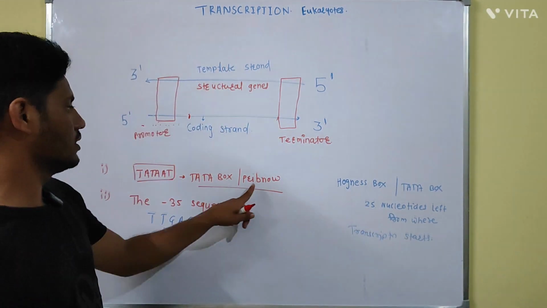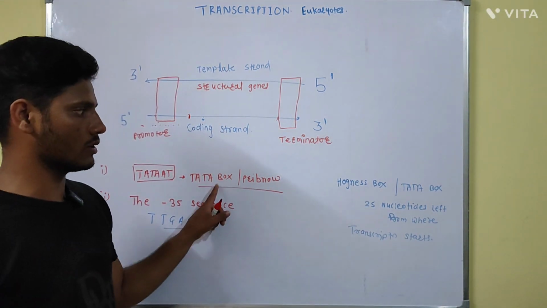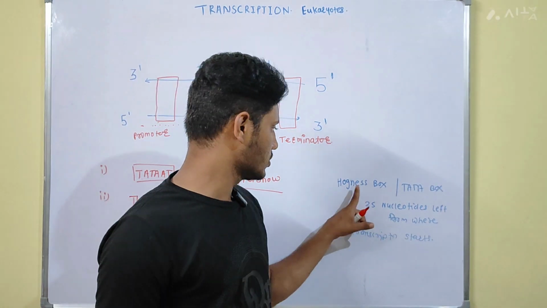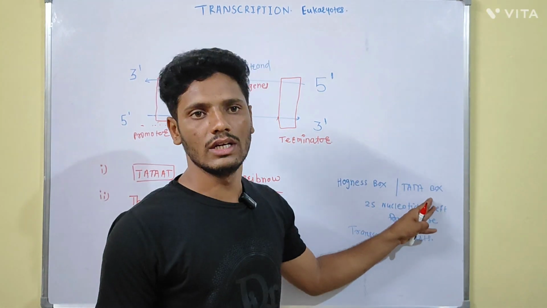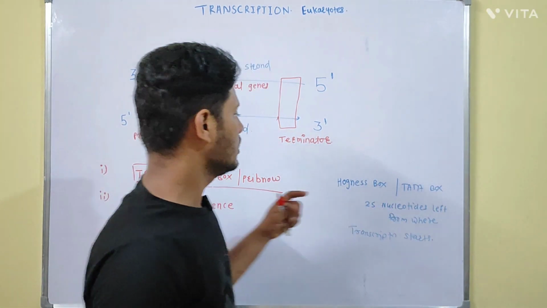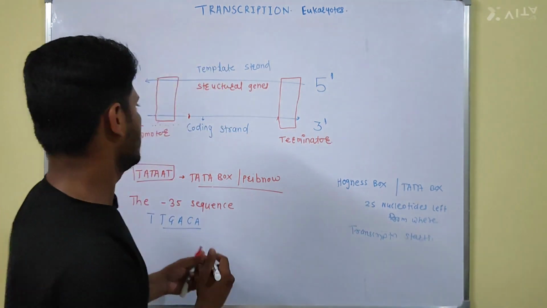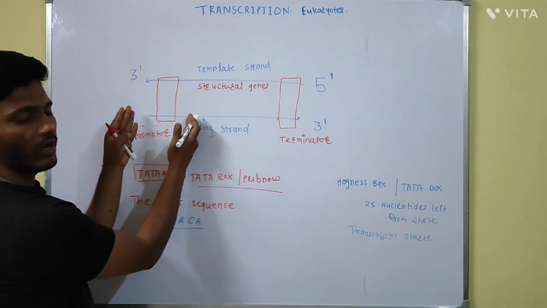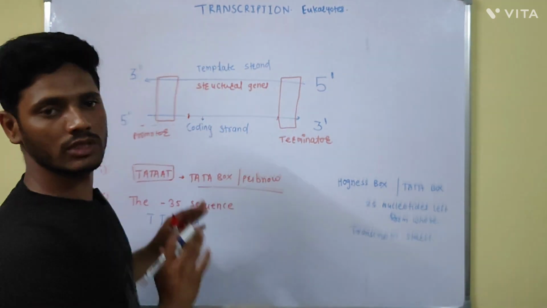In case of the prokaryotes, it is known as the Pribnow box or the Tata box. In case of eukaryotes, it is known as the Hogness box, also known as the Tata box. It is near about 25 nucleotides away from where the transcription process starts.